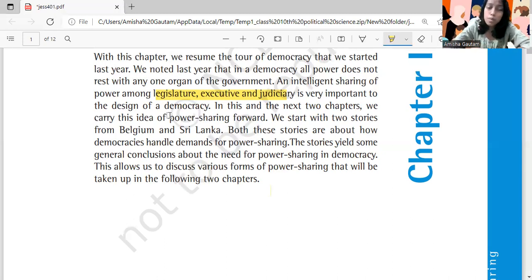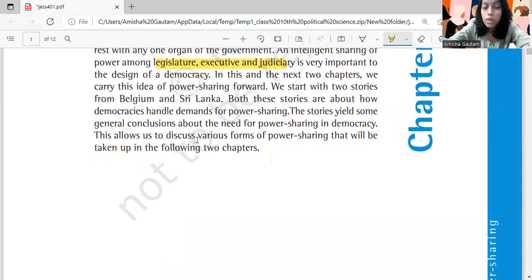This allows us to discuss various forms of power sharing that will be taken up in the following 2 chapters. So there are various forms of power sharing, and we will be discussing those different forms of power sharing in the following 2 chapters.